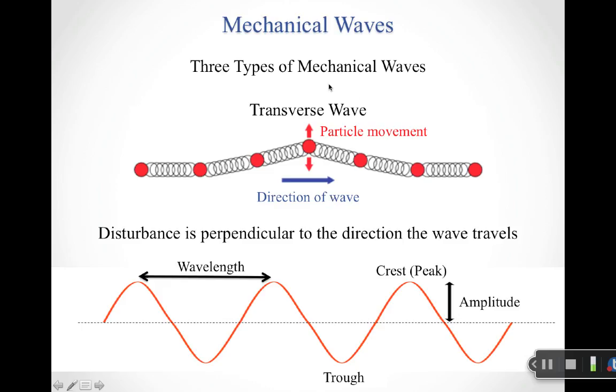So there are three types of mechanical waves that we can talk about. So the first is a transverse wave, and the idea behind these three types is how do the particles move relative to the wave? So for a transverse wave, the particles are going to bounce up and down while the wave travels to the right. So this was the example that we just saw on the previous page of the wave traveling through the string. This is the same idea.